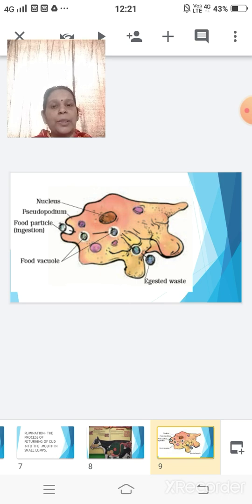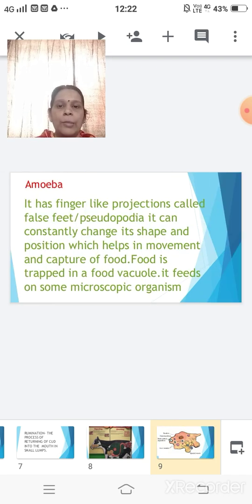Already when I started, I told you they engulf the food, and when they engulf the food, they take in the entire food, and then they give it to the inside of the body in the form of a food vacuole. This is the process of digestion in amoeba.